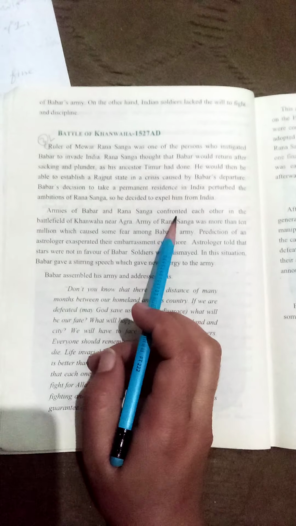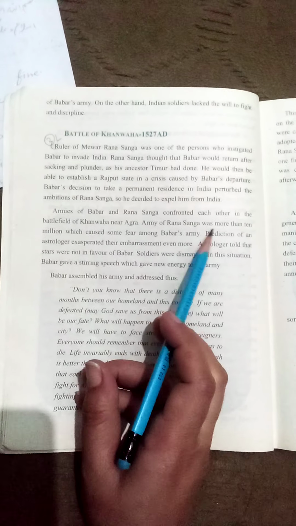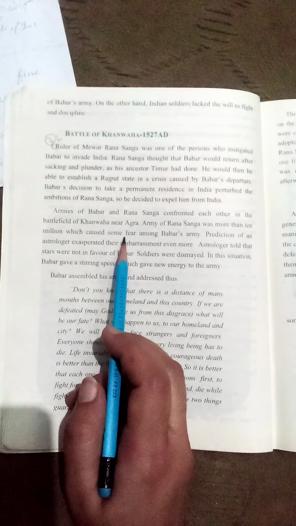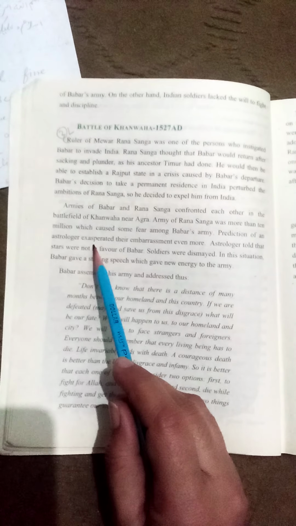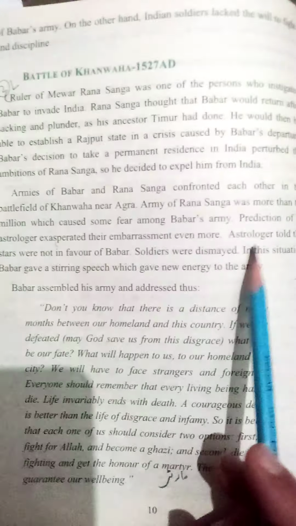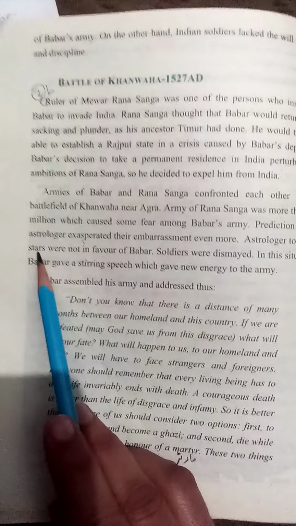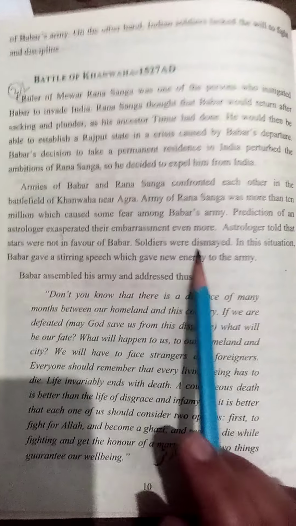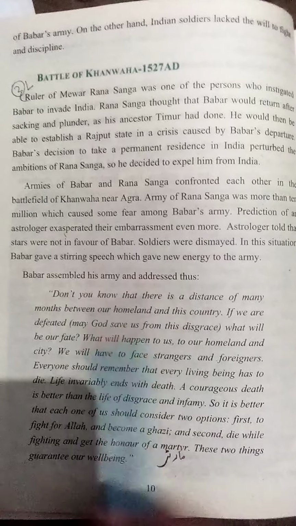Armies of Babur and Rana Sanga confronted each other in the battlefield of Hanwa near Agra. The army of Rana Sanga was more than 10 million, which caused some fear among Babur's army. Predictions of an astrologer increased their embarrassment even more. That astrologer told that stars were not in favor of Babur. Soldiers were dismayed. In this situation, Babur gave a stirring speech which gave new energy to the army.